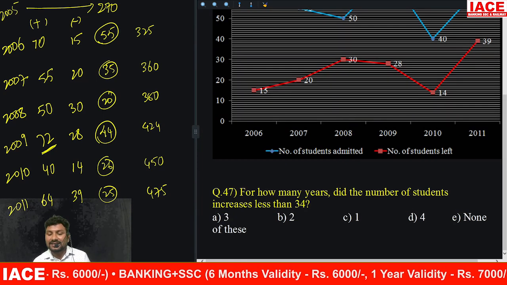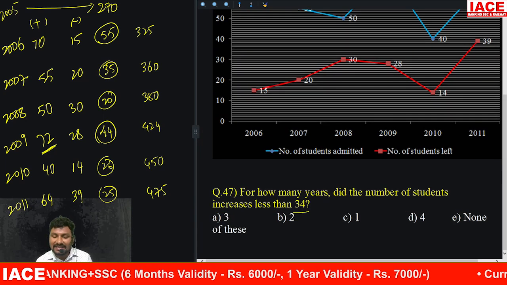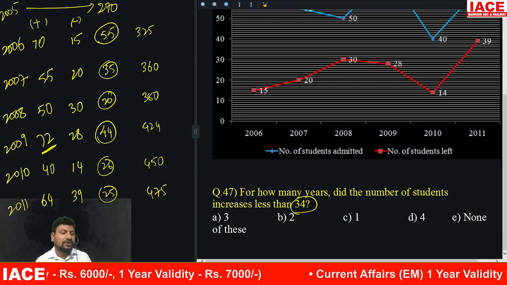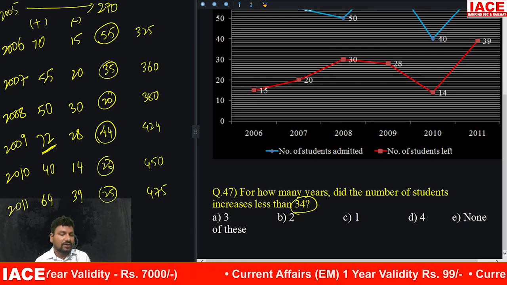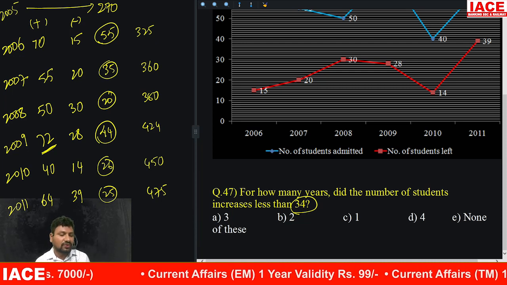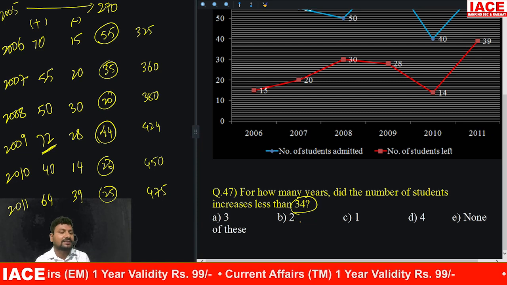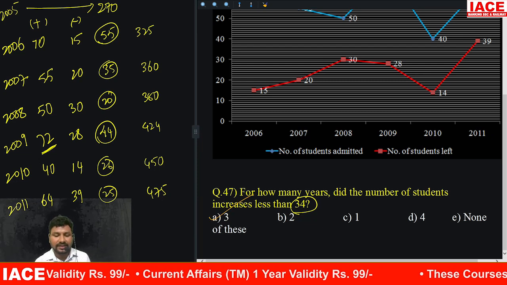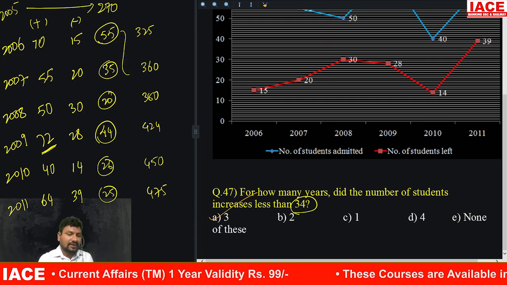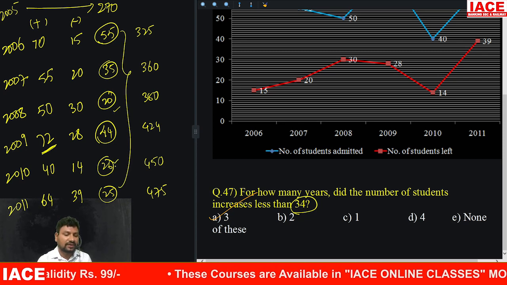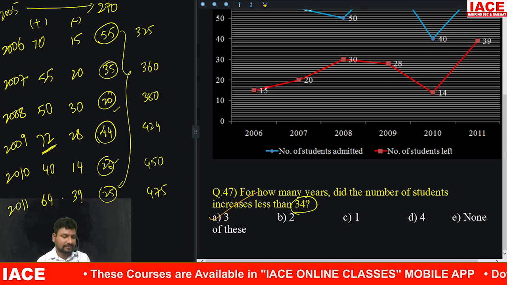For how many years did the number of students increase by less than 34? Less than 34, how many years? Check it. 2008 20 only, 2010 26 only, 2011 25 only. That means less than 34, how many years? 3 years. Then option A. These values are increments. Increments by less than 34 in how many years? 20, 26, 25 means it is 3 years.